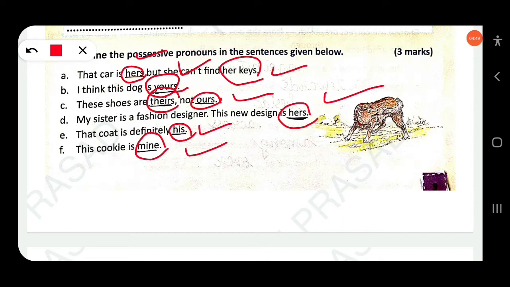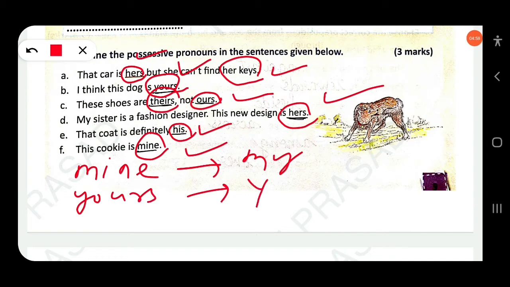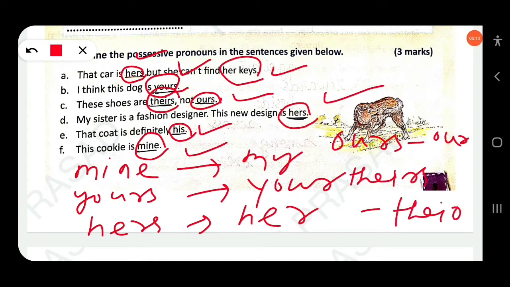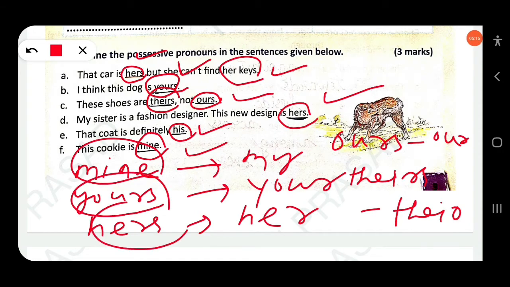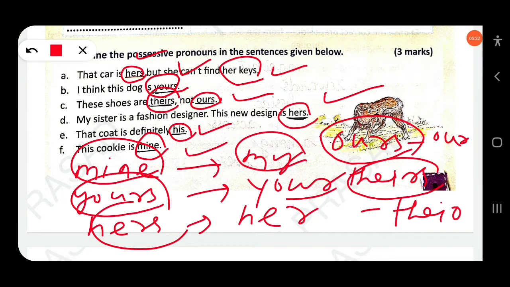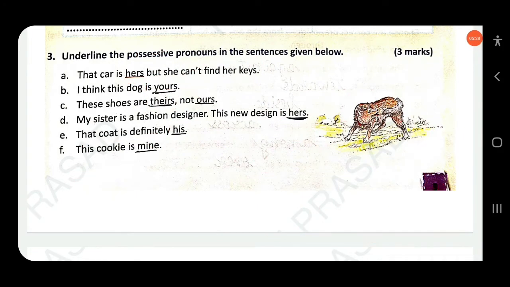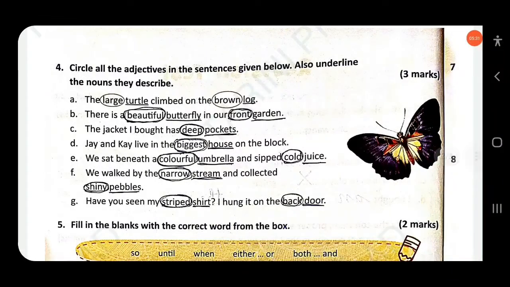So you know here mine, my. Then yours, your. Hers, her. Ours, our. Theirs, their. Do you know these are possessive pronouns. Okay, ours, mine, yours, hers, theirs. These are possessive pronouns. So here my, your, her, our, their, these are possessive adjectives. Clear? Then next here, circle all the adjectives in the sentences given below.